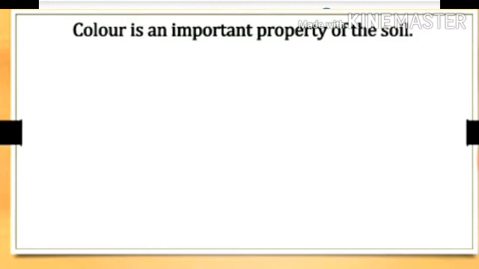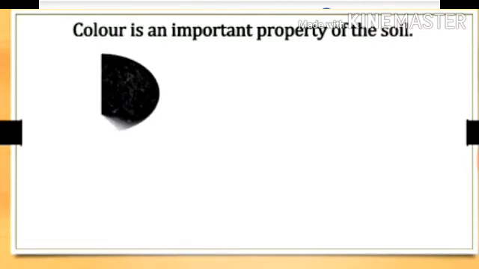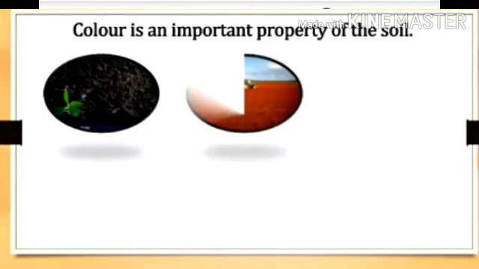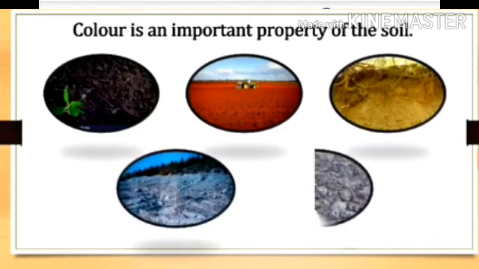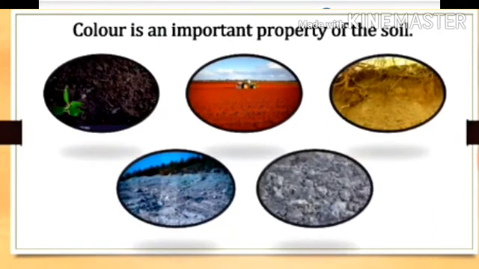Now next point, color is an important property of the soil. There are different colors of soil. According to the color, the soil has specific properties. There are different types of color: black, red, yellowish, copper color, gray. According to the color, the soil has properties about fertility and about drainage. So these are the different properties the soil has according to the color. So color is an important property of the soil.